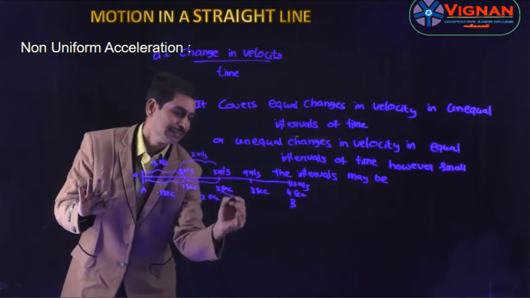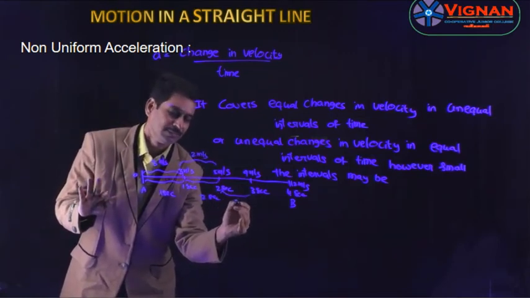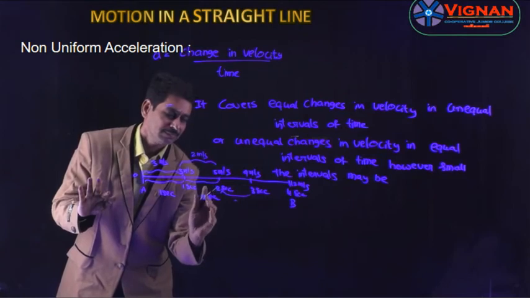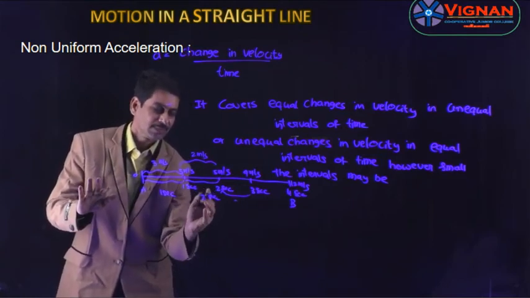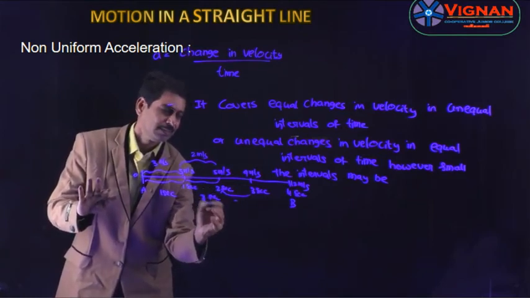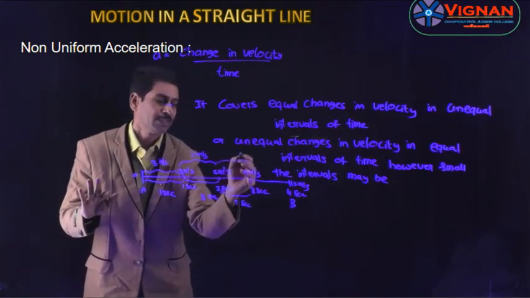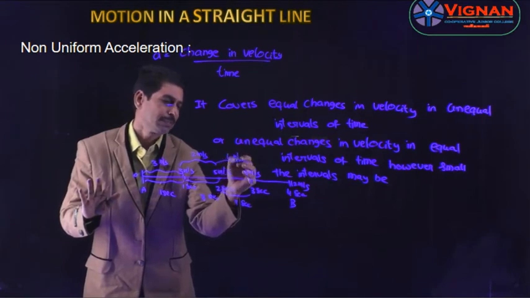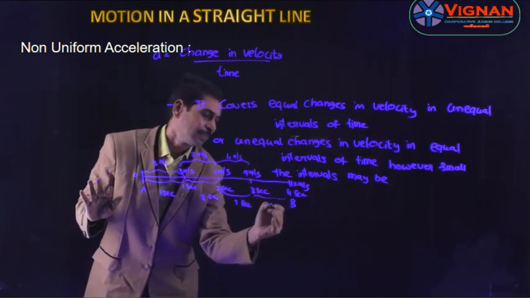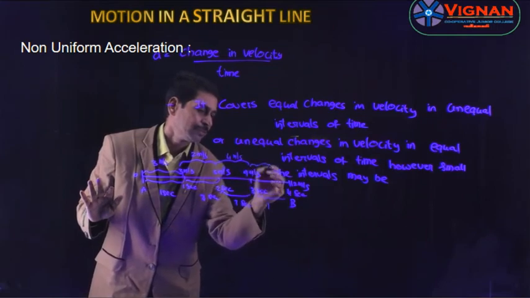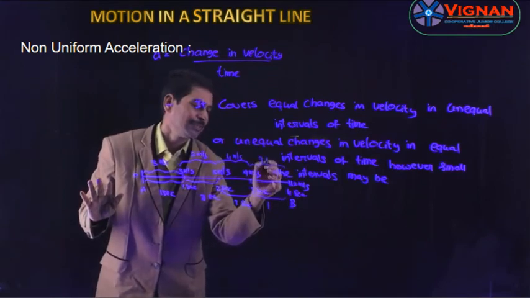In the third second, the interval is 1 second, and 9 minus 5 is 4 meters per second. But in the last second, it is 12 minus 9, that is 3 meters per second.